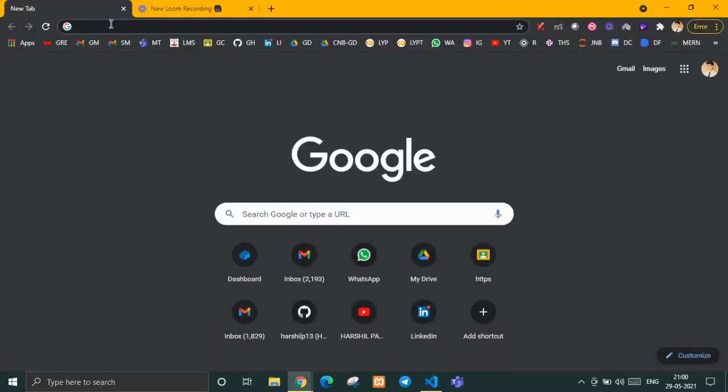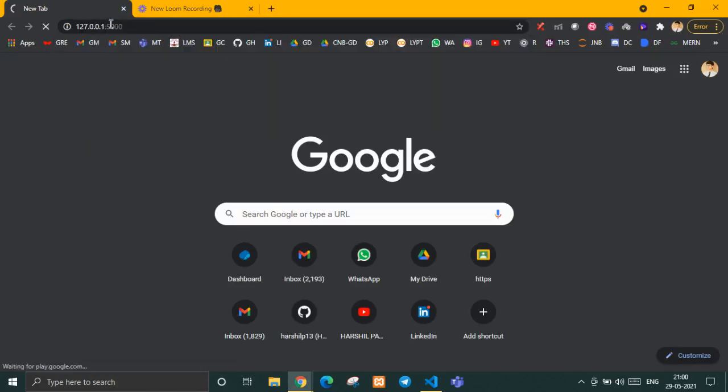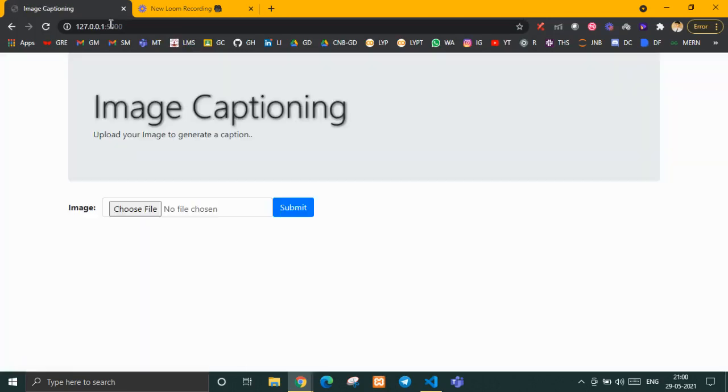So I just go over there and paste this, and you can see that the website will be deployed. It will take a little bit of time to load because we have an i3 laptop. So we just select the type of image that we want to upload.